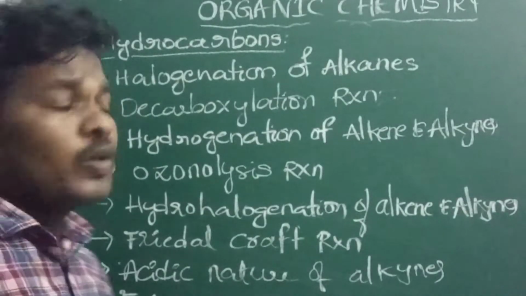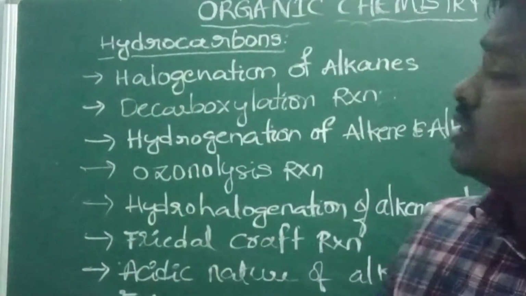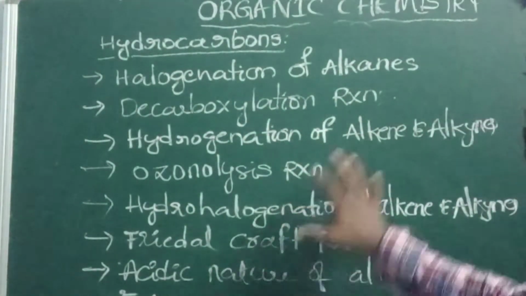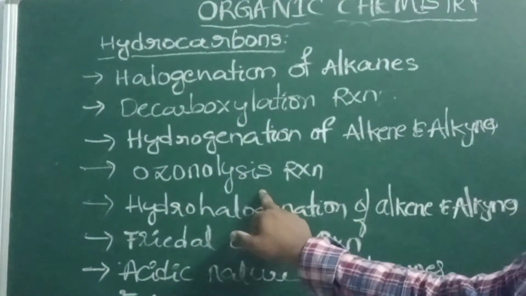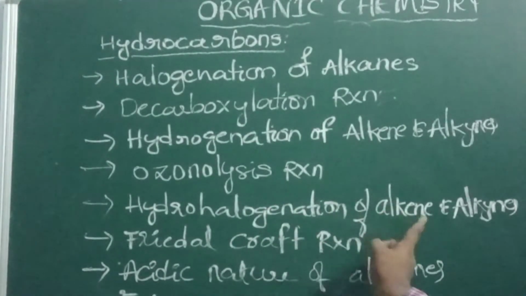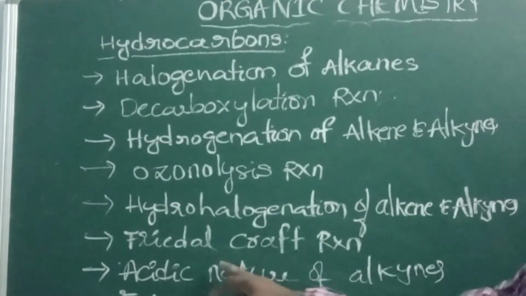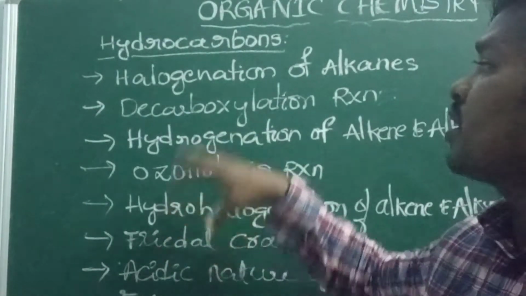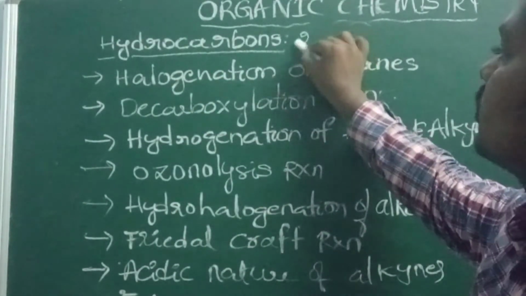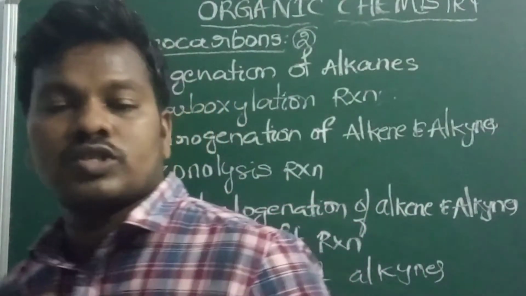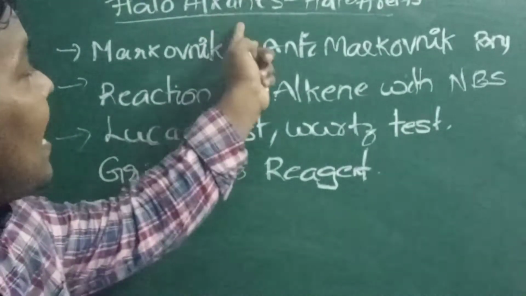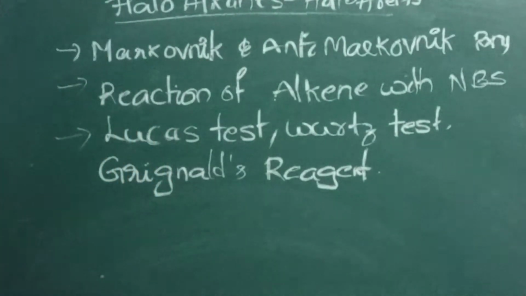In the chapter hydrocarbons, you have to concentrate on these topics: halogenation of alkanes, decarboxylation reaction, hydrogenation of alkenes and alkynes, ozonolysis reactions, hydrohalogenation of alkenes and alkynes, Friedel-Crafts reactions, acid nature of alkynes, and EAS. You have to concentrate on these topics in hydrocarbons. The maximum probability is about 2 questions.